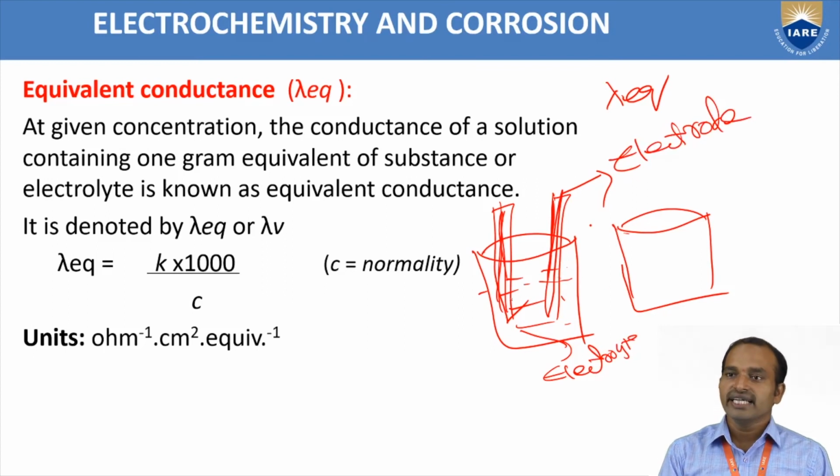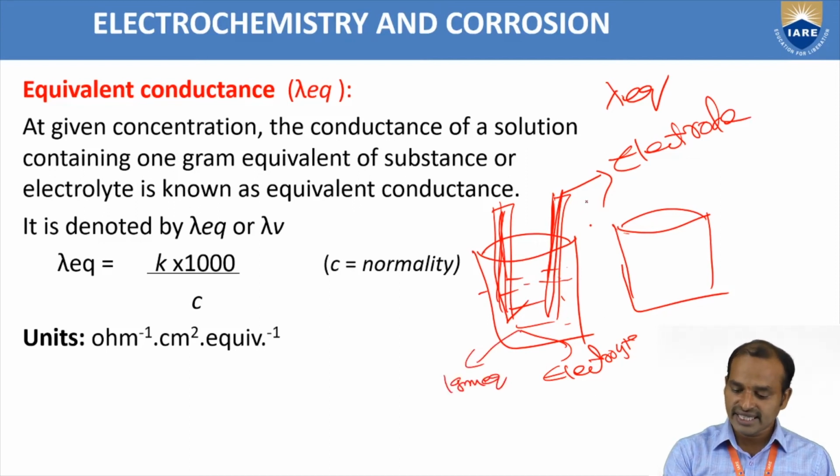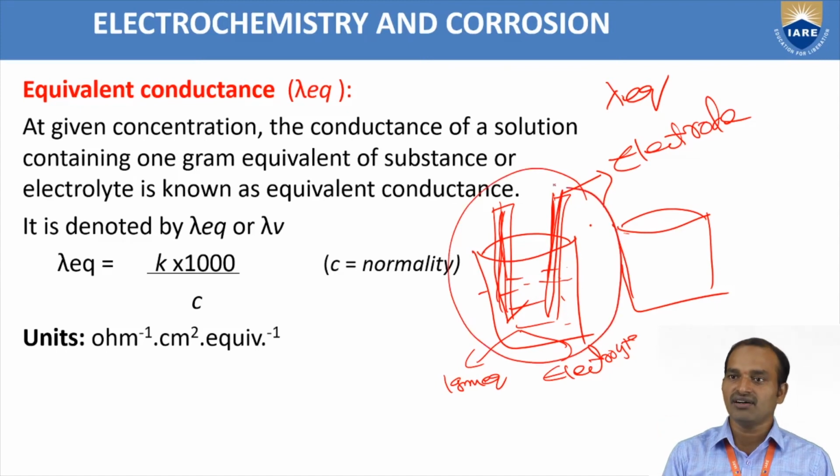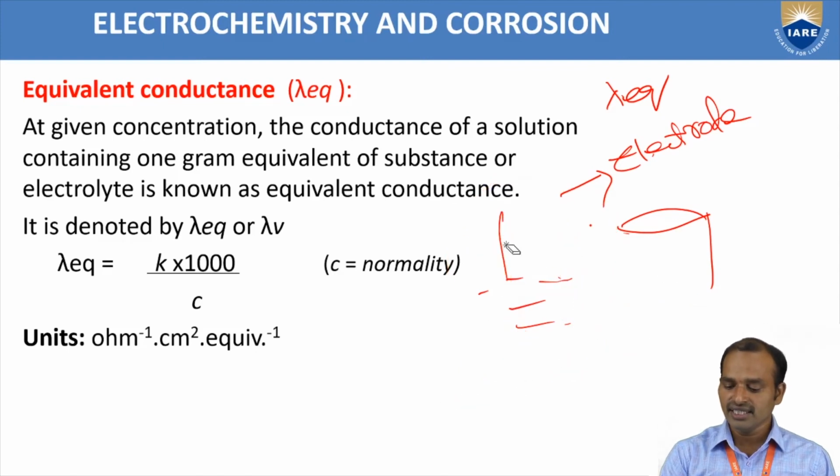present in a solution containing 1 gram equivalent of an electrolyte which is taken in a cell. This is called a cell. What is a cell? The combination of electrode and electrolyte is called a cell. The conductance of total ions present in a solution containing 1 gram equivalent of an electrolyte taken in a cell, where the electrodes are separated by 1 centimeter, is called equivalent conductance.